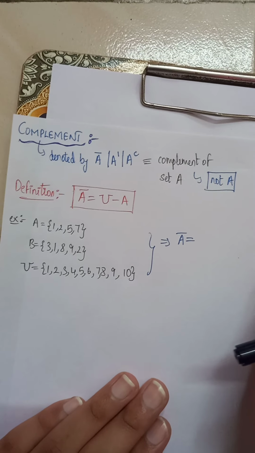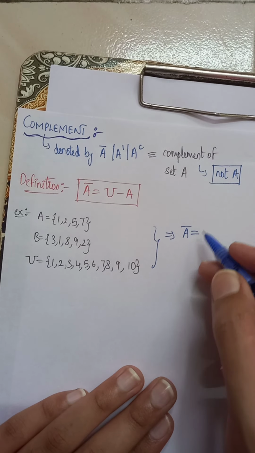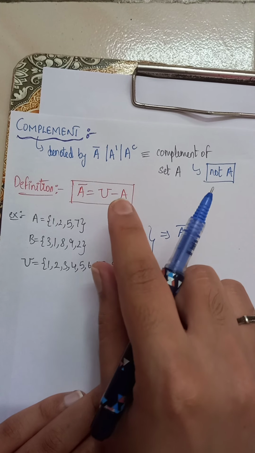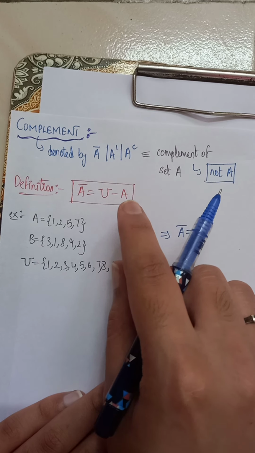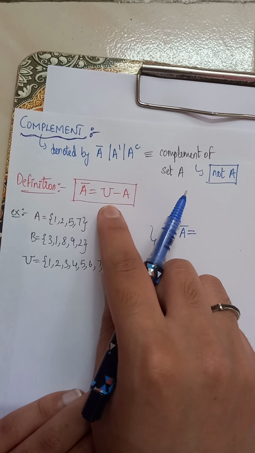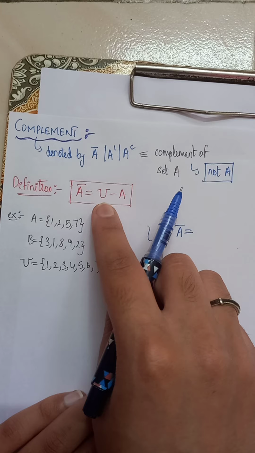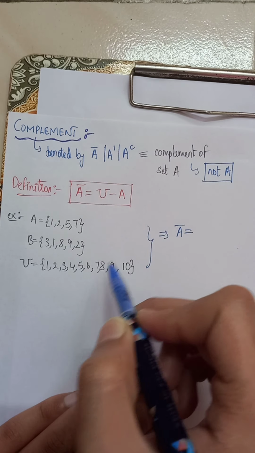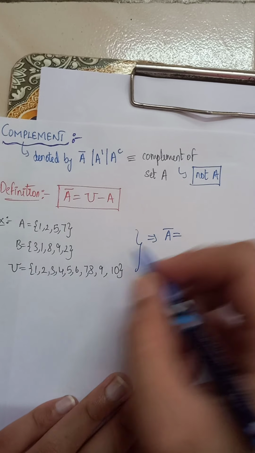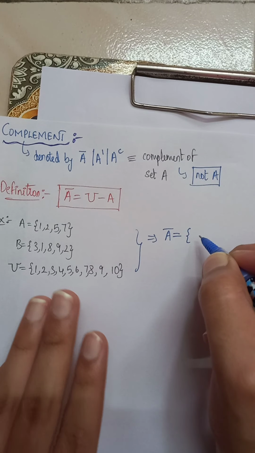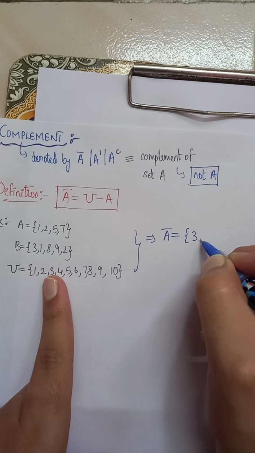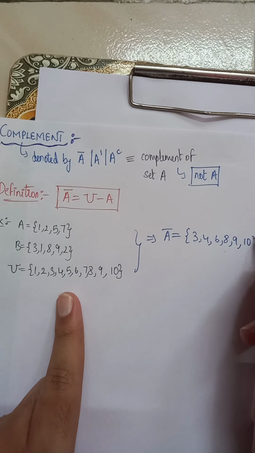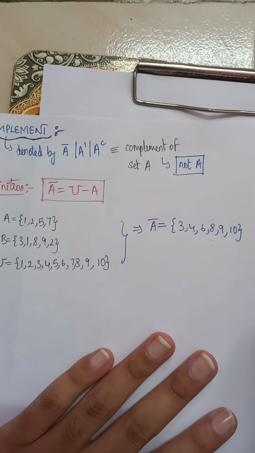Just like A complement means universal set minus set A, you need to take the common elements of both set A and universal set out from the universal set. So what is common between set A and universal set? That is 1 2 5 7. If we take 1 2 5 7 out from the universal set, the remaining elements are 3 4 6 8 9 10.